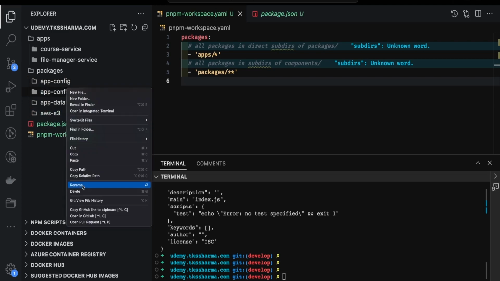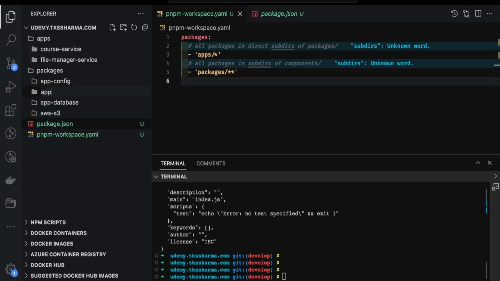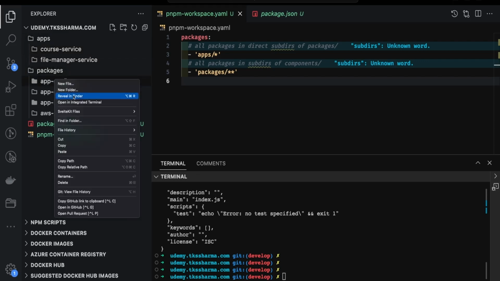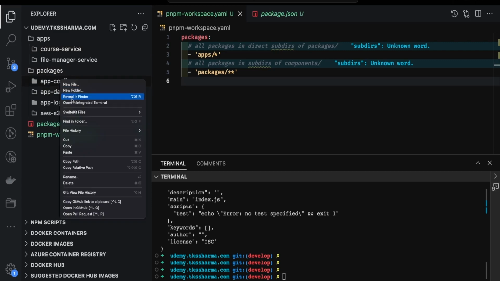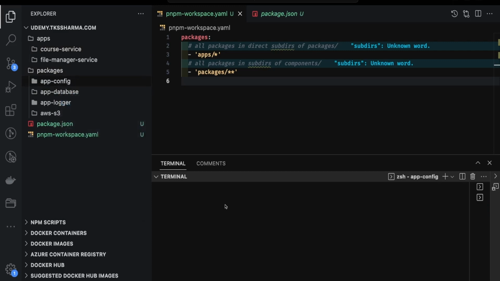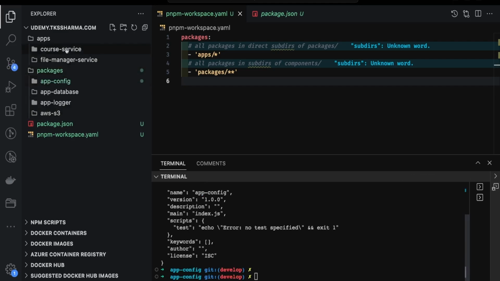All these packages you can put, and then you will be just adding the Nest.js modules inside these, and then you can use those inside the package.json of core service and file manager service. They would be linked automatically. So what you need to do is just specify the package version. Let's say you will be initializing this with pnpm init, and you will be building some TypeScript package. And here this is a core service.